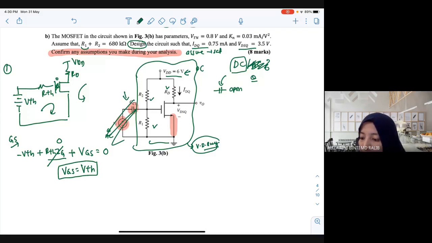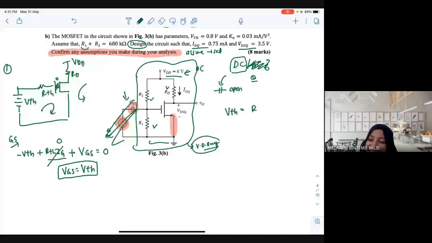Okay, now how can you calculate your VTH? What is the formula for VTH? R2 over R1 plus R2? R1 or R2? Why R1, Ifah?